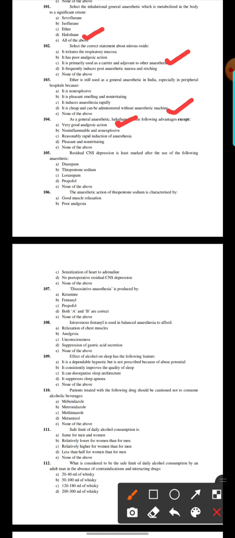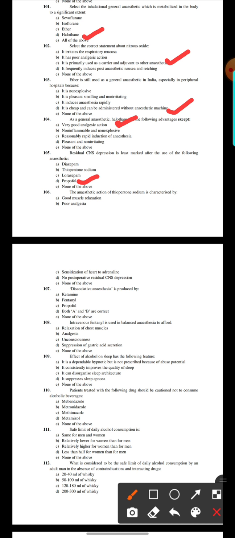105. Residual CNS depression is least marked after the use of the following anesthetics: diazepam, thiopentone sodium, lorazepam, propofol, and none of the above. Here the option number D, propofol.